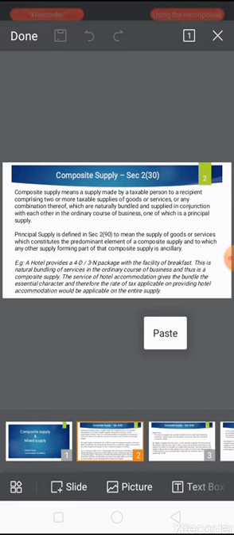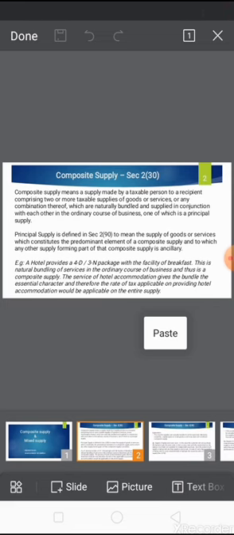For example, a gift wrapped box of chocolates. Here, the chocolates are the principal supply, while the box, gift wrapper, message card, and gift wrapping service offered by the salesperson are supporting elements that cannot be supplied individually without the chocolates. This is a composite supply, and its GST rate will be the same as the rate for the chocolates.